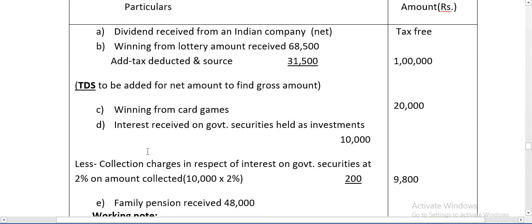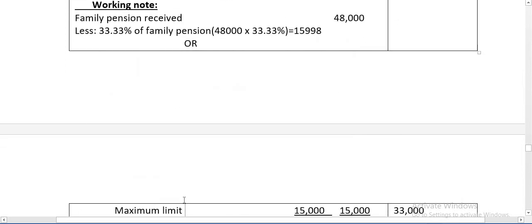Remember, if there are any expenses on interest on securities, we can deduct them. It is deductible. Collection charges in respect of interest on government securities are given in the problem, that is 2% on the amount. Here the given amount is 10,000, 2%. So 10,000 into 2%, that is the commission or the collection charges. So 200 is a deductible amount from interest on government securities. 10,000 minus 200, 9,800.